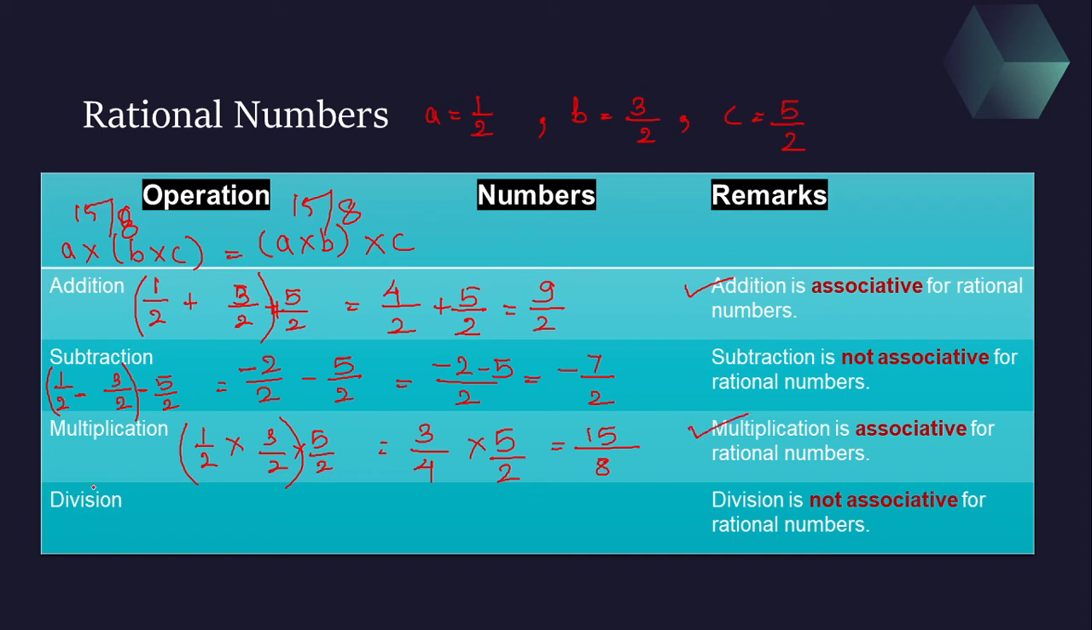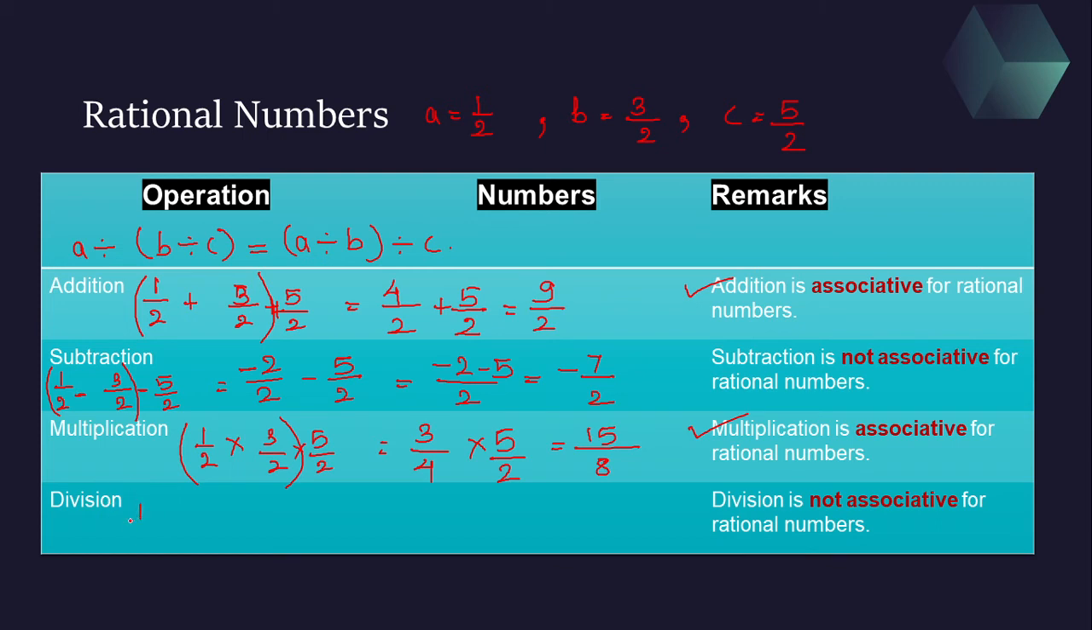Then let's talk about division. Same thing. Operation is different, but we are going to deal with the placement of the bracket. Now let's see this, children. A divided by (B divided by C) should be equal to (A divided by B) divided by C. Now let's solve for the LHS first.